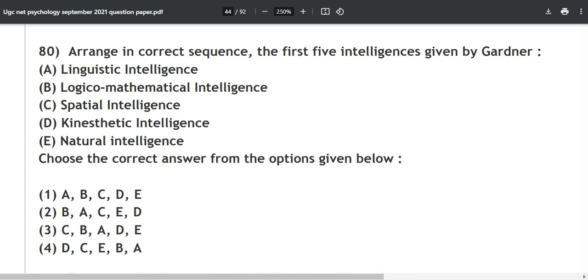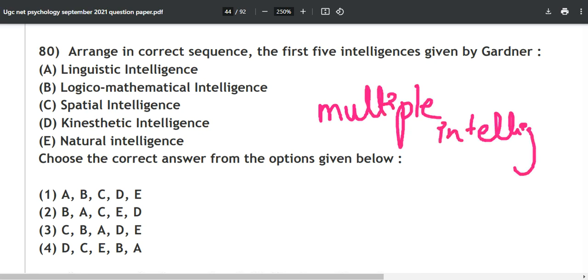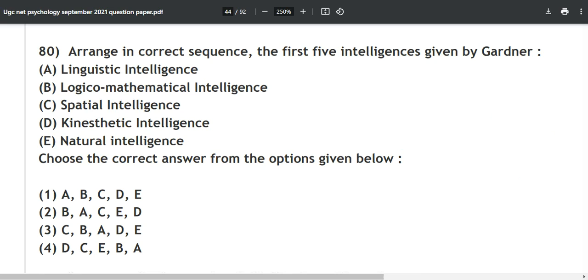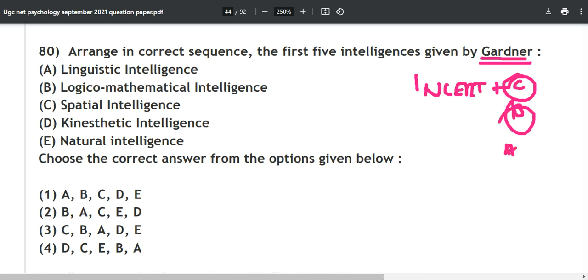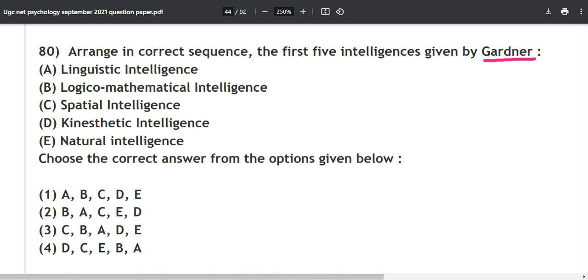Now he is talking about what? He is talking about multiple intelligences. So there are n number of theories of intelligence. One of these is by Howard Gardner. You can find the reference in the NCERT as well, in the C book, the B book, and the A book as well. So Howard Gardner has given multiple intelligences, and for that